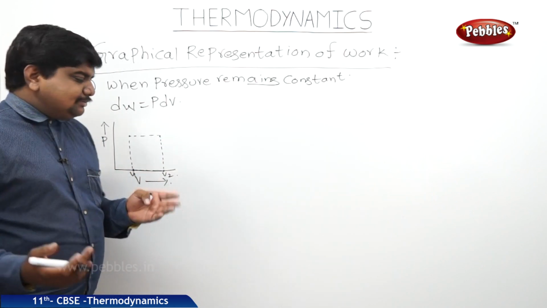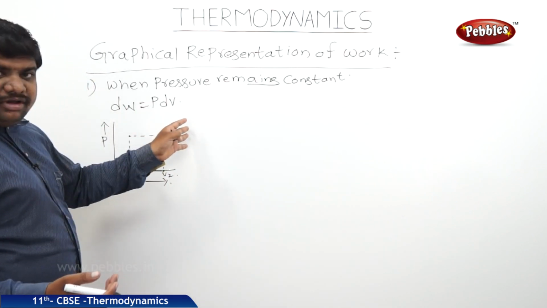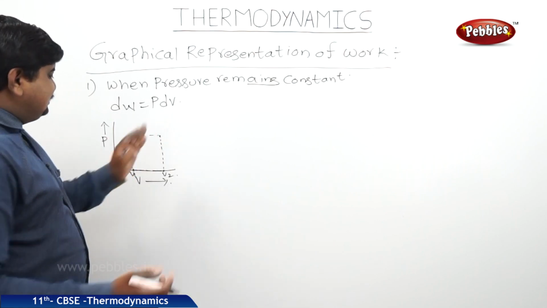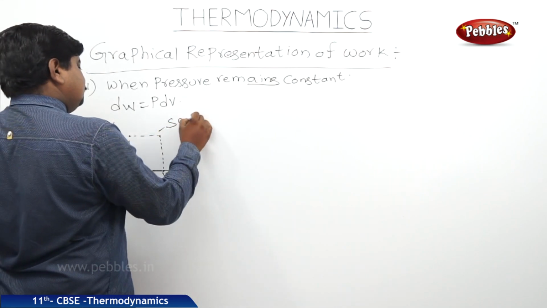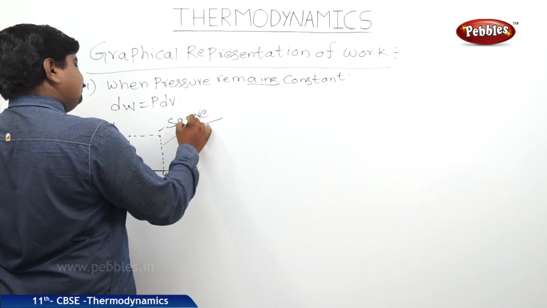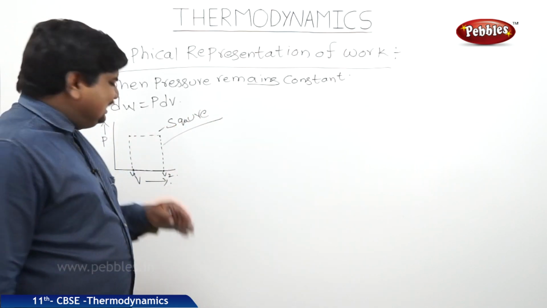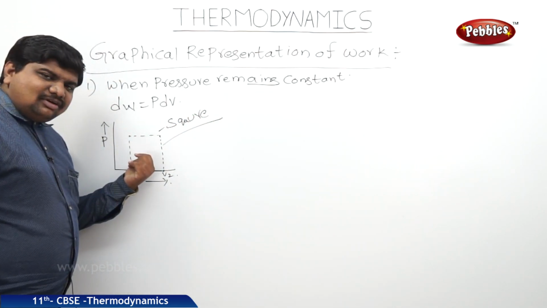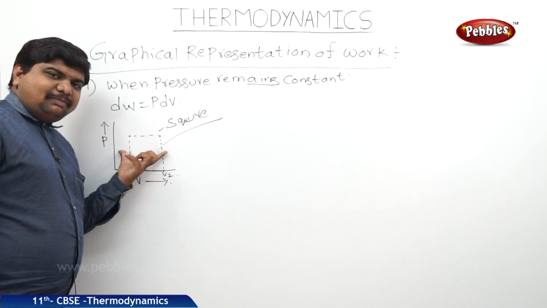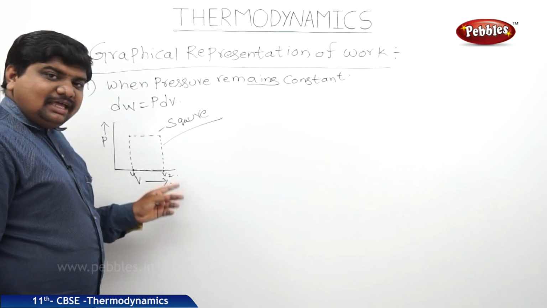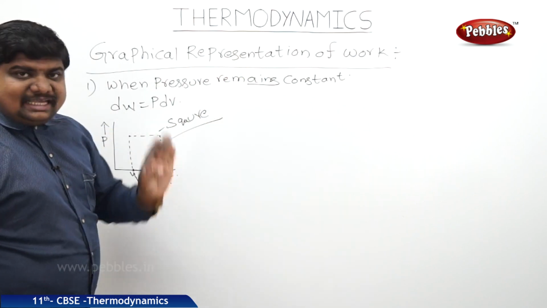In competitive exams, they can ask, if pressure remains constant, what is the shape of the graph? It's simply a square. So what we can understand in this concept is, if pressure remains constant, the graph occupies the shape of a square. The area of the square is nothing but the work done during the expansion.